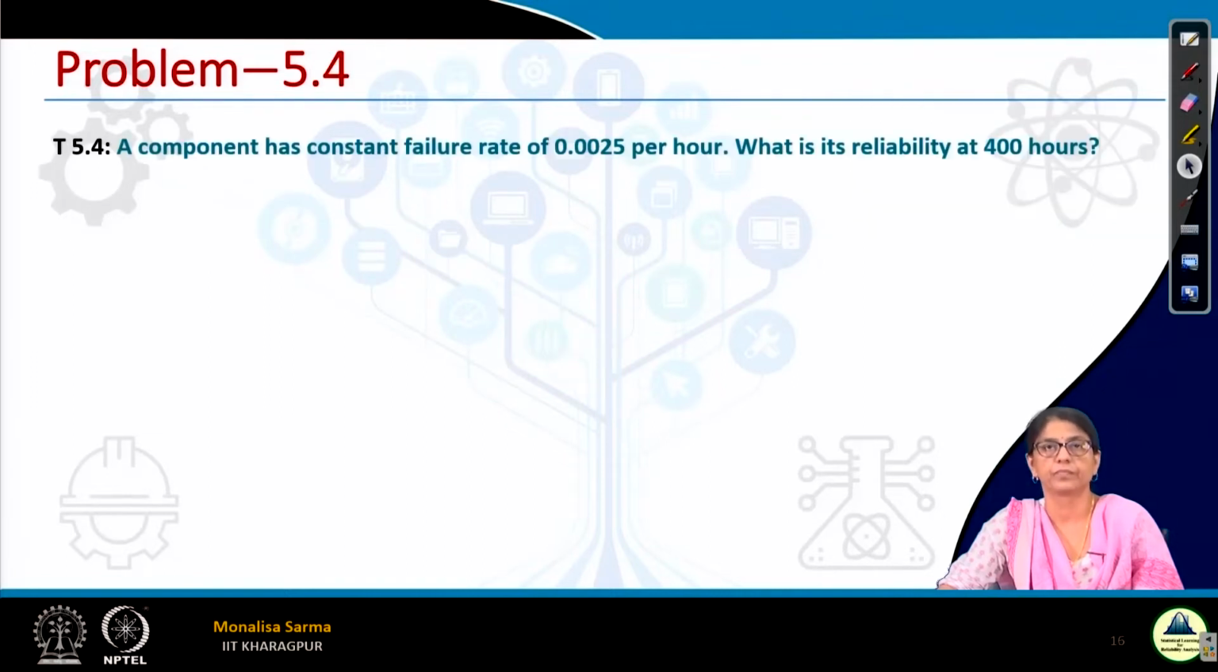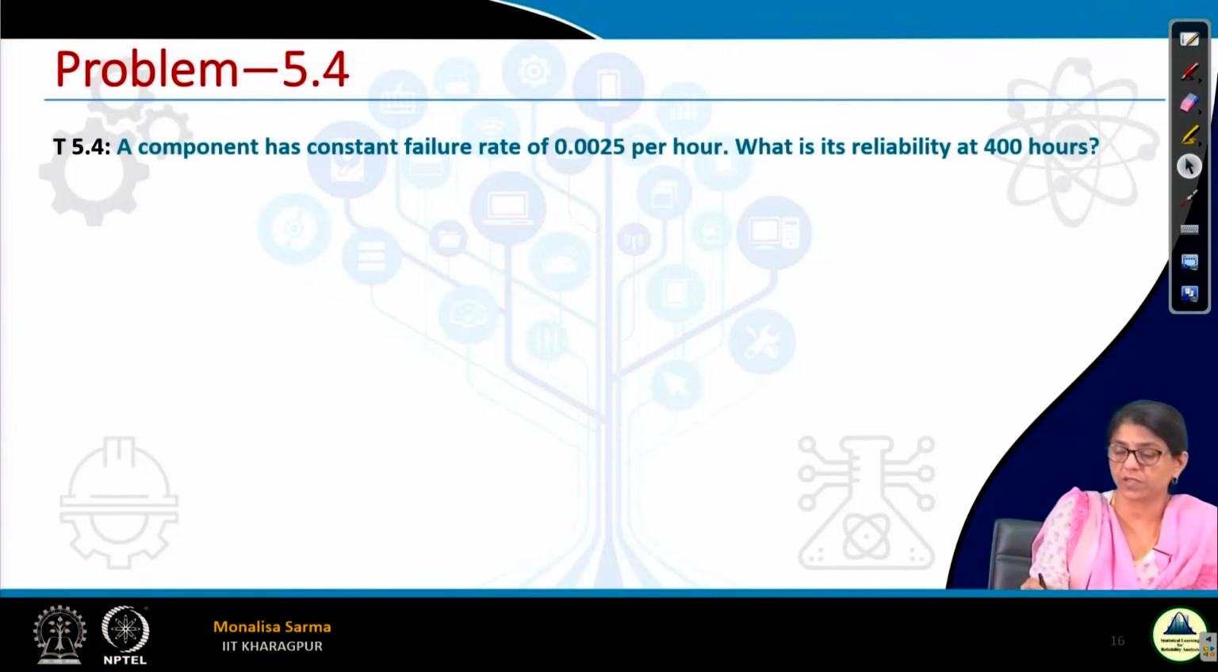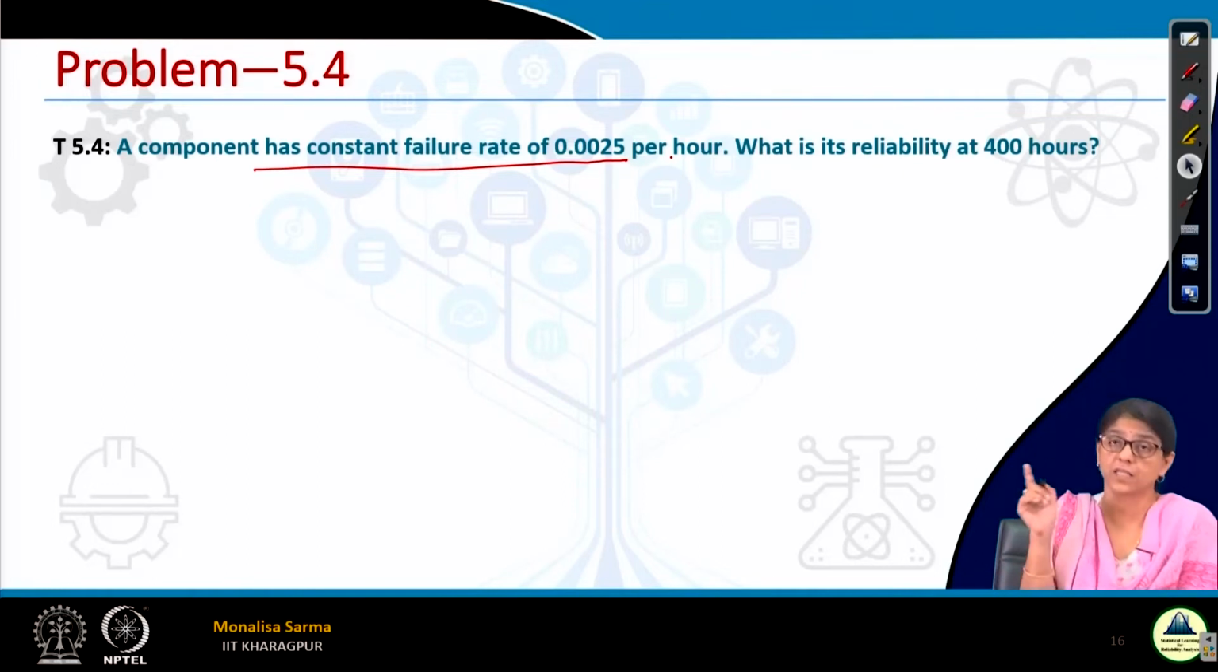Fine. So, a component has a constant failure rate of 0.0025 per hour. Failure rate of this much, 0.0025 failures per hour. See here, please notice the difference between this question and the previous question. It is given the component has a constant failure rate of 0.0025 per hour. That means 0.0025 failures per hour.